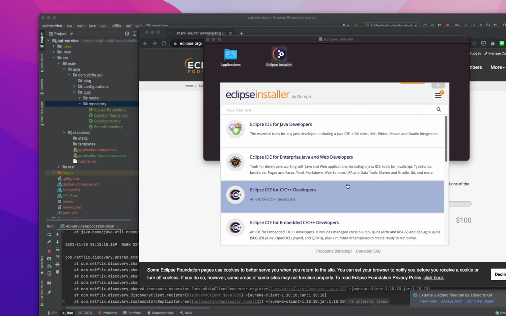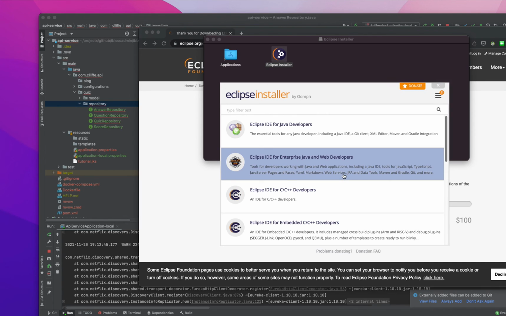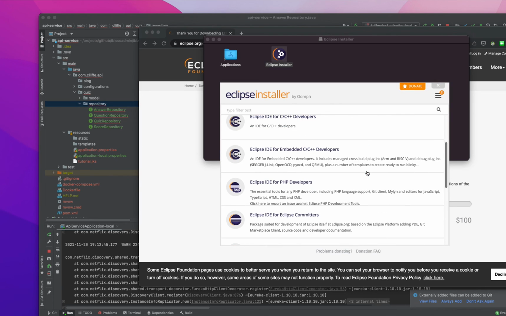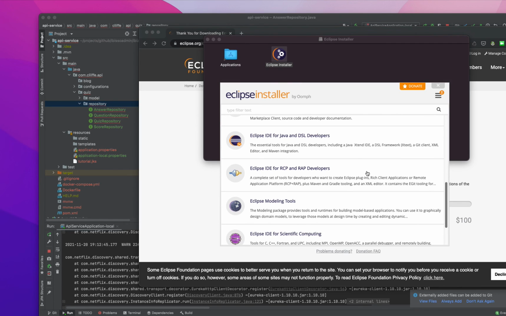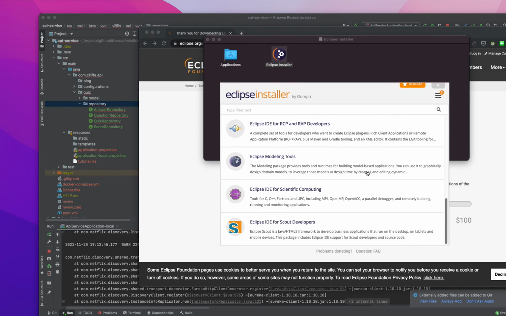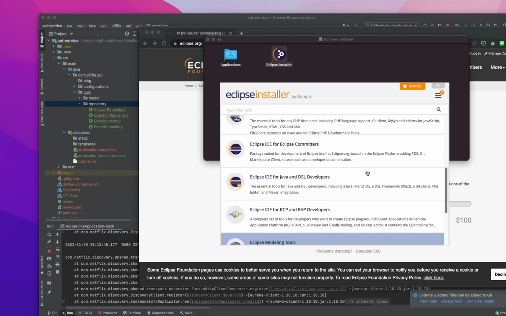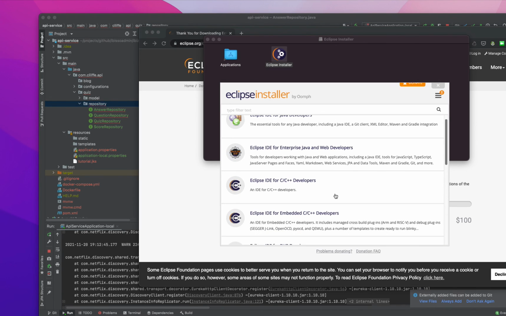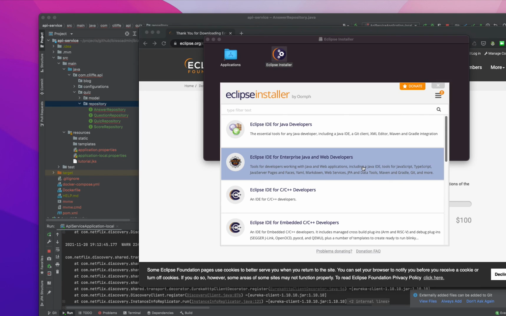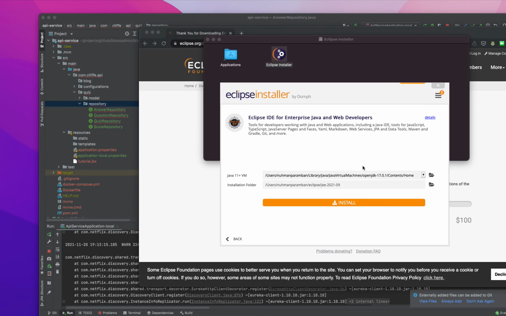In this case, YAML, web services, API, TypeScript, Java, JSP. Embedded C developers, PHP, C++, remote. Okay. This one, Java and DSL. So I will go with this one, Eclipse IDE for Enterprise Java.